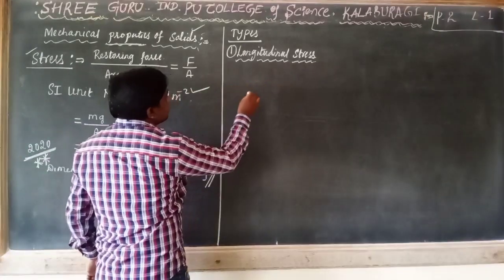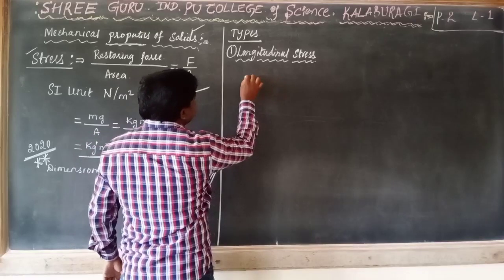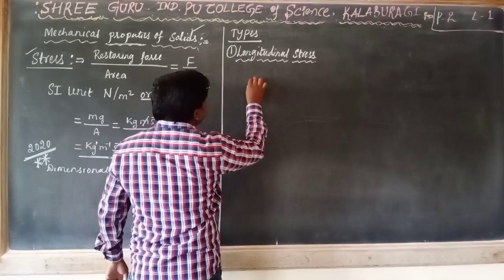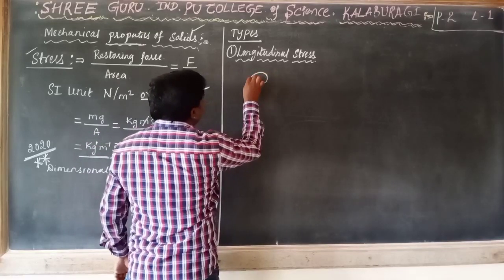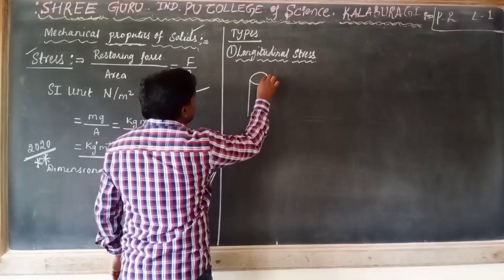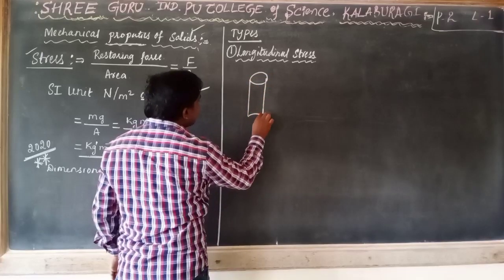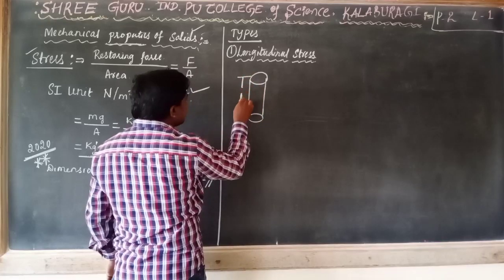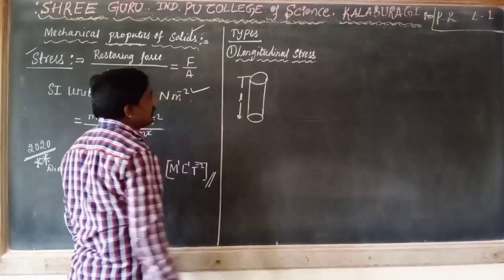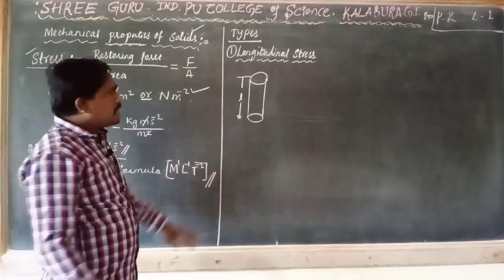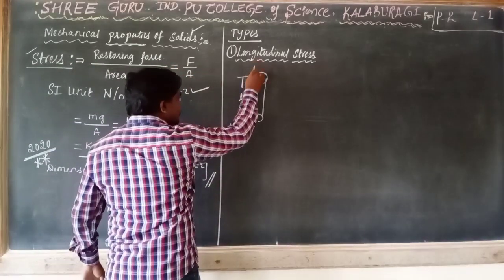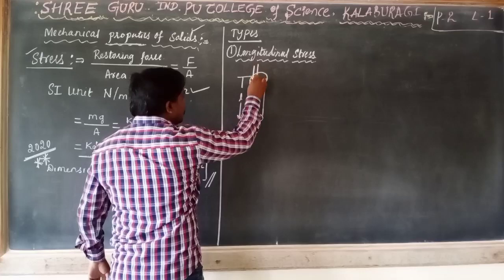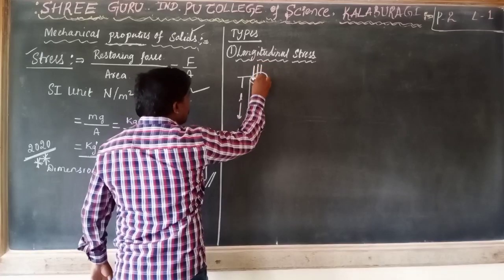Let us consider a cylinder of initial length L. Here we are applying a force normally over the surface of the body.